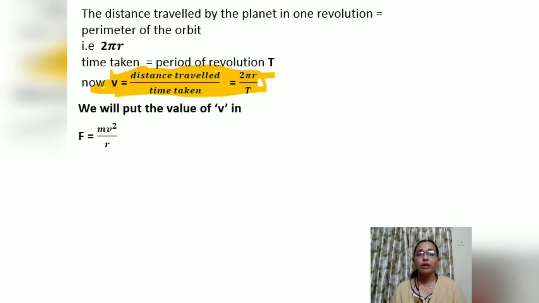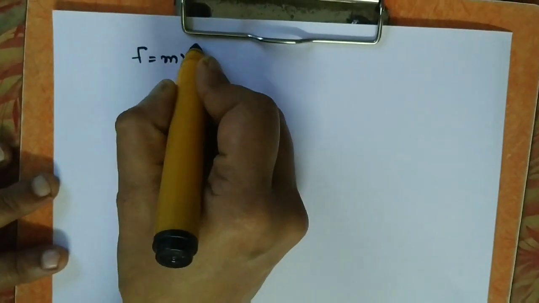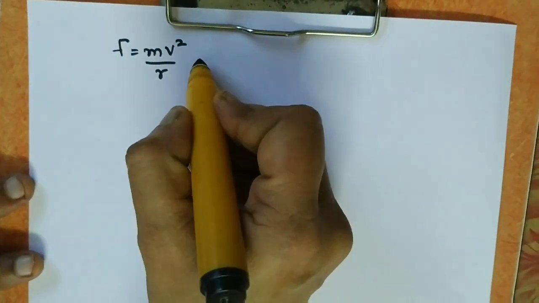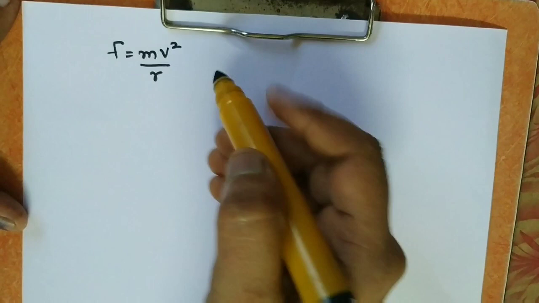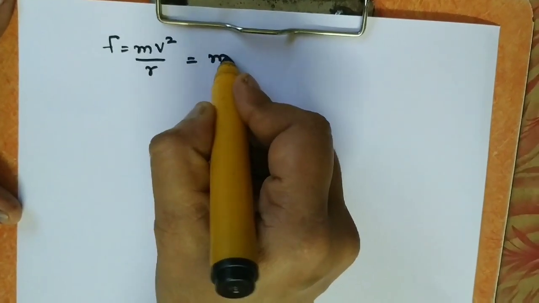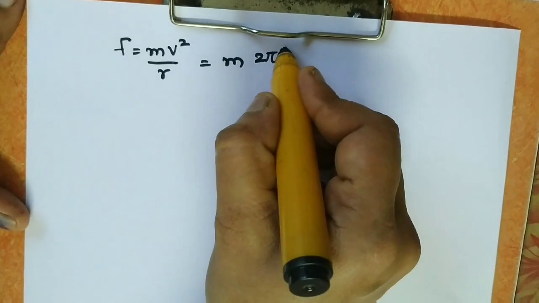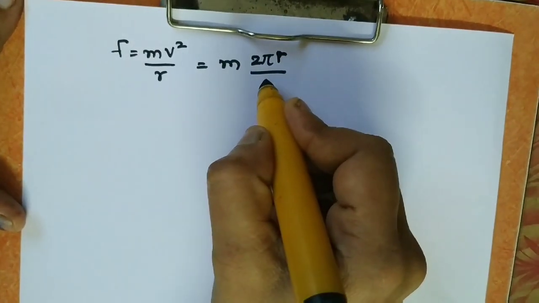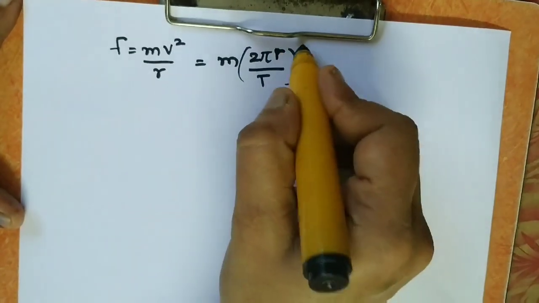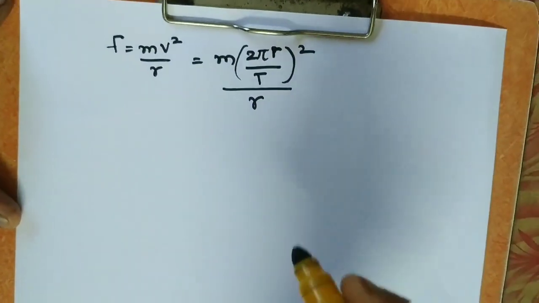We substitute the value of v square and we get m into 2 pi r upon t the whole square upon r.